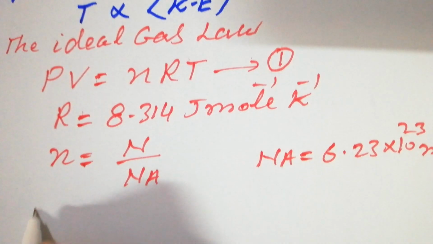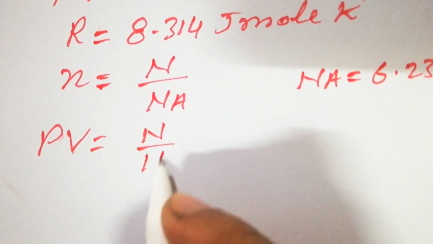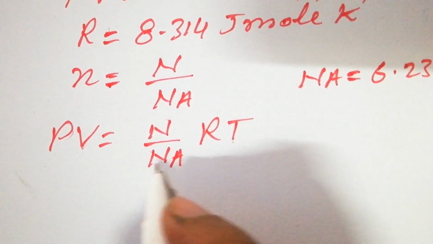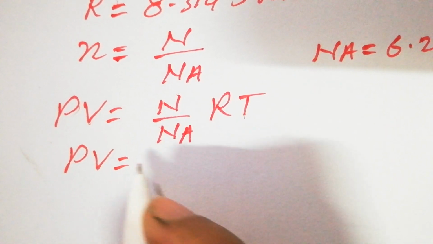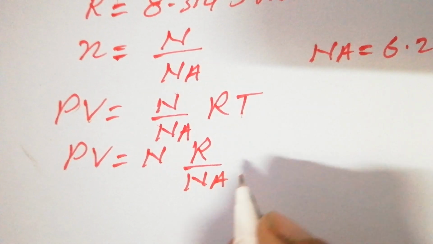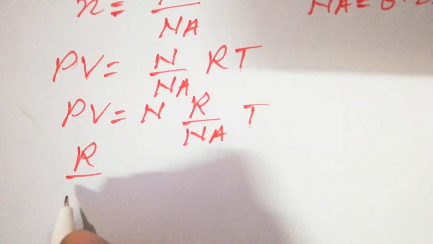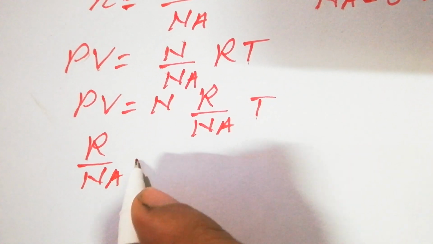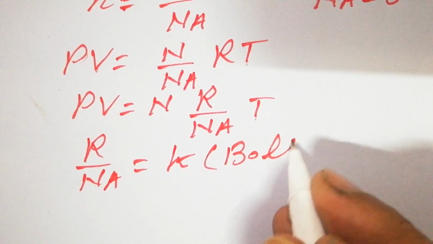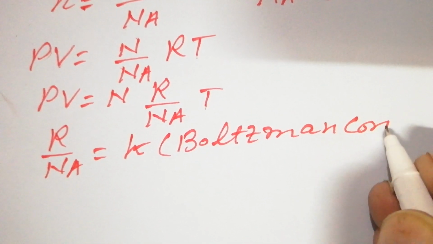Putting this value, we have PV is equal to N over Na into RT. Because it is dividing, you can write it as N into R over Na into T. This R over Na is another constant, and it is the Boltzmann constant.